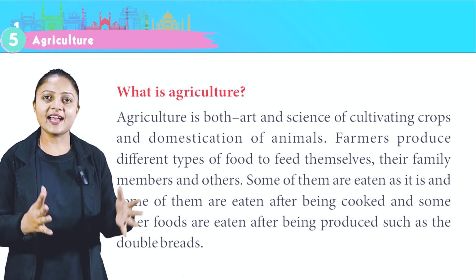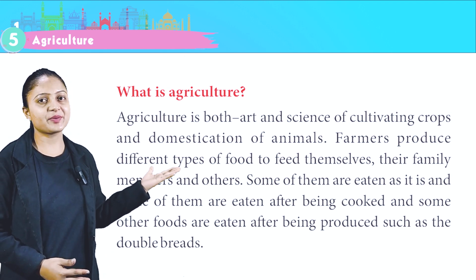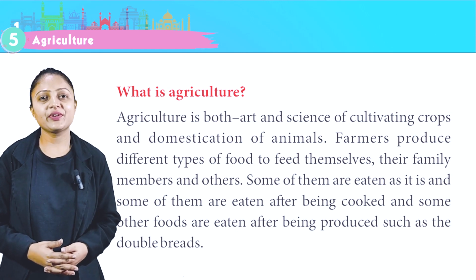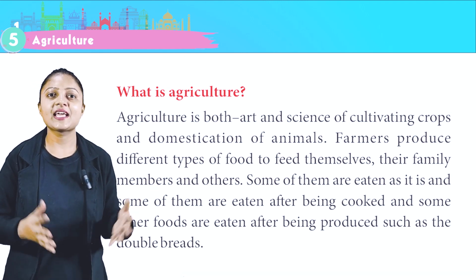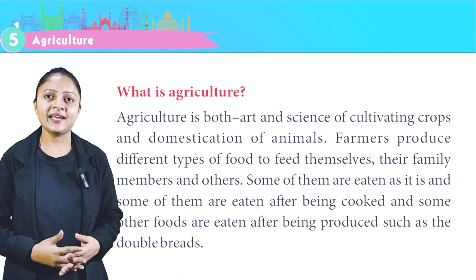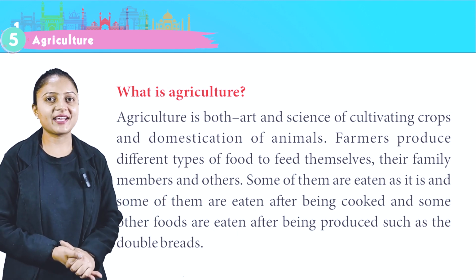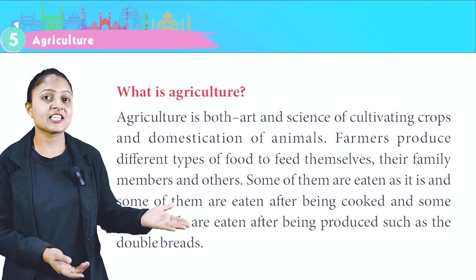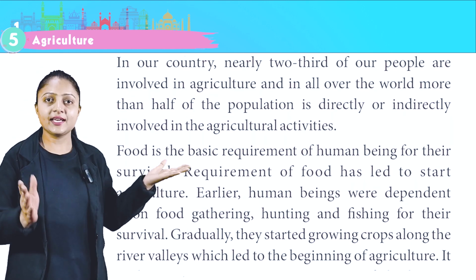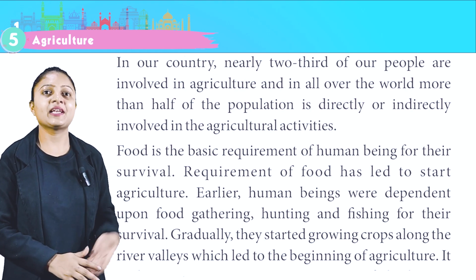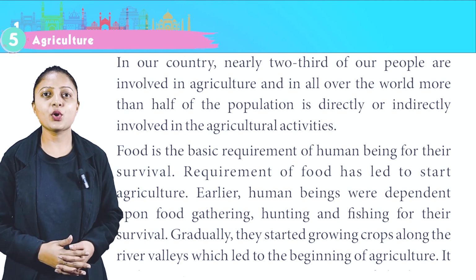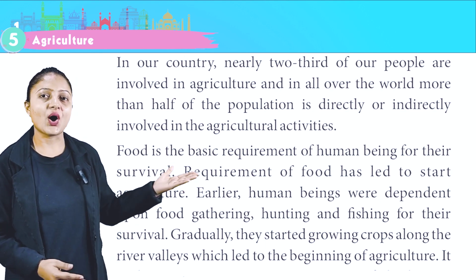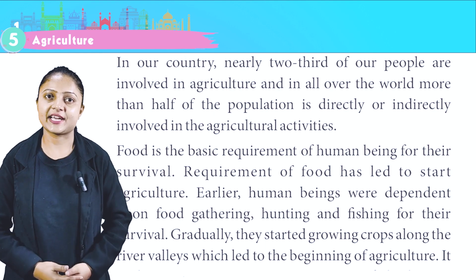Agriculture is both the art and science of cultivating crops and domesticating animals. Farmers produce different types of food to feed themselves, their family members, and others. Some foods are eaten as they are, some are eaten after being cooked, and some are eaten after being processed, such as double bread. In our country, nearly two-thirds of our people are involved in agriculture, and all over the world, more than half of the population is directly or indirectly involved in agricultural activities.